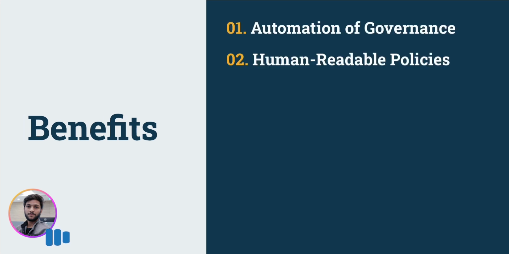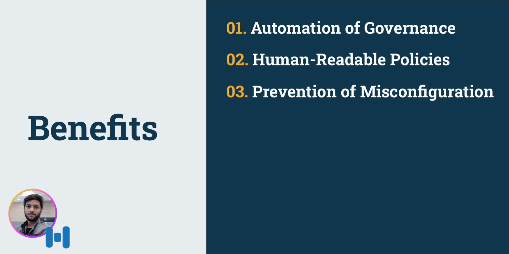OPA with Terraform. The integration of OPA with Terraform offers several significant benefits for enhancing the management and security of your infrastructure as code deployment. The first one is automation of governance and human-readable policies. Those benefits come from policy as code. First of all, automation of governance: OPA allows you to codify governance policies as code, enabling you to automate policy enforcement and validation within your Terraform workflows. And human-readable policies: the OPA policy language Rego is human-readable and expressive, making it easier for both developers and operators to define and understand the policies.